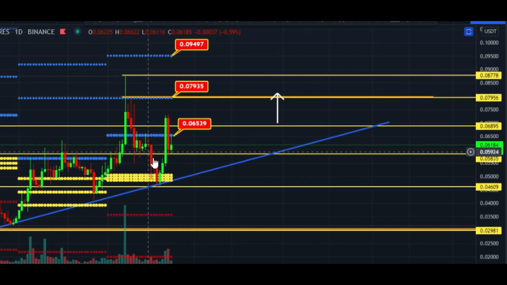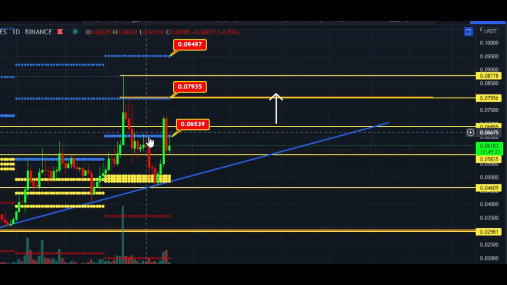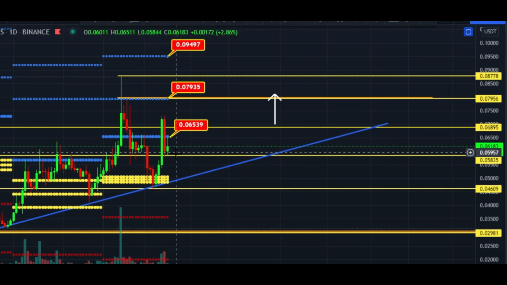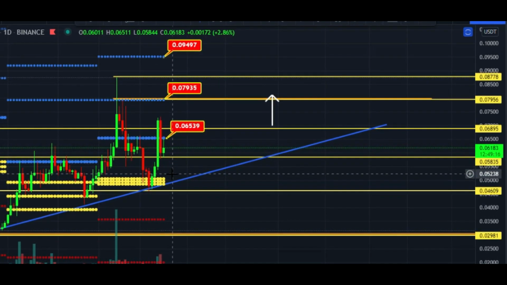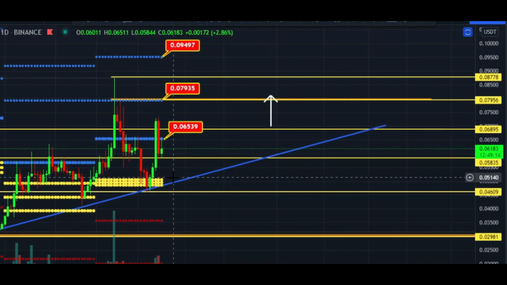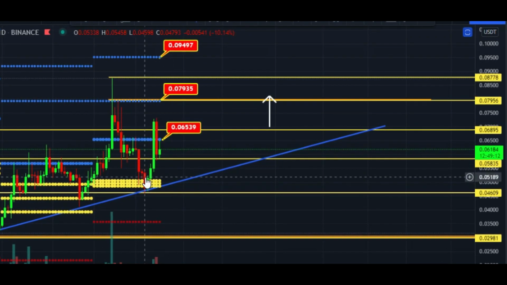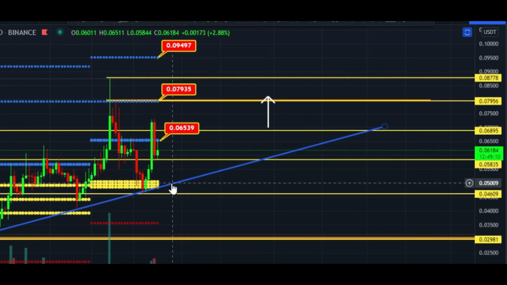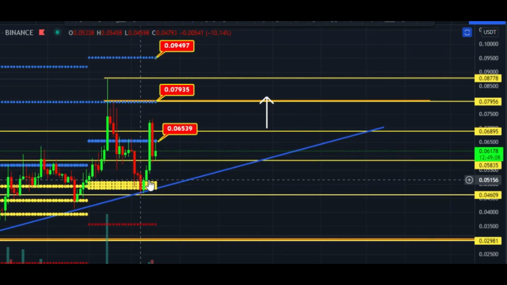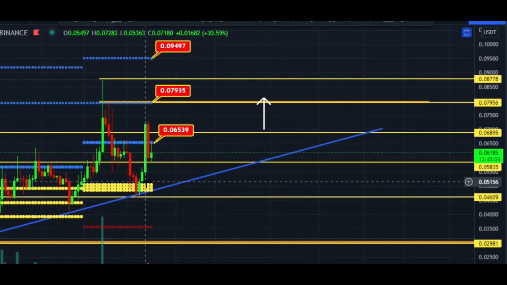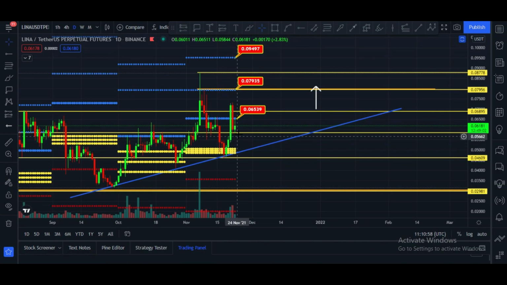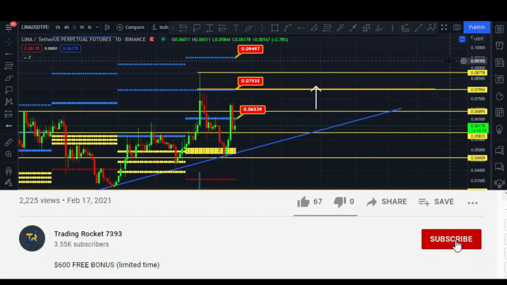Lena hit two targets, but unfortunately price dropped, and it is again trying to hold this support area. Maybe price can consolidate and price can drop to this area, the 5.1 cents price area. But there is a very strong support of this trend line, and the main support is these CPR main levels. And after that price definitely will boom towards the upside. This is my technical analysis, guys.